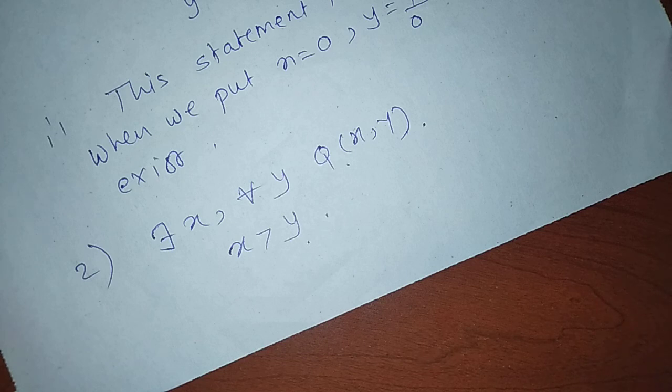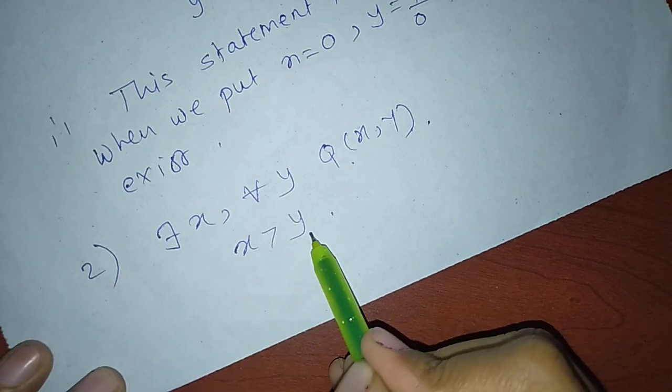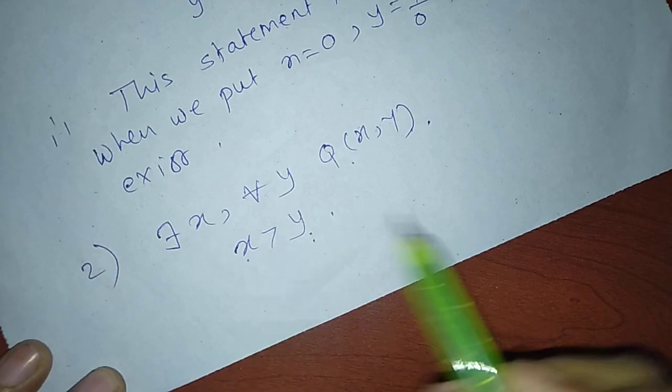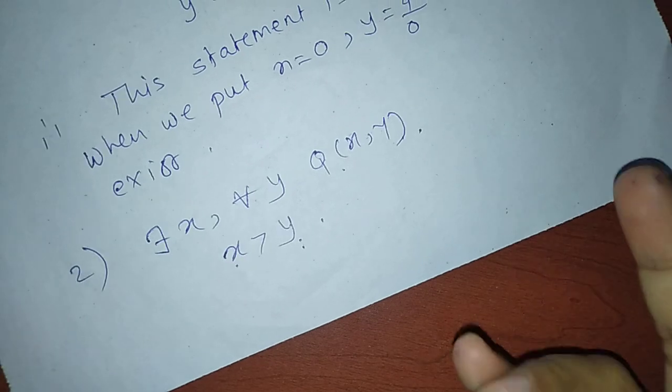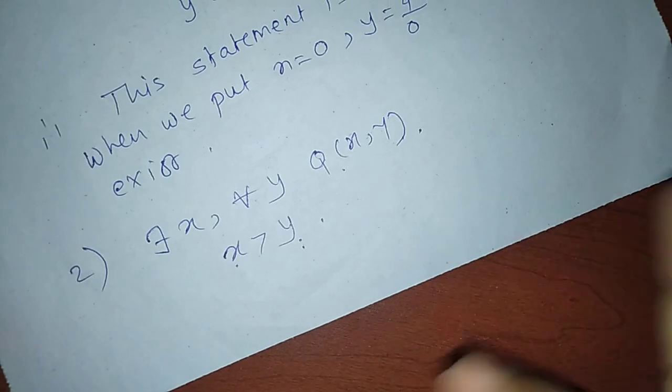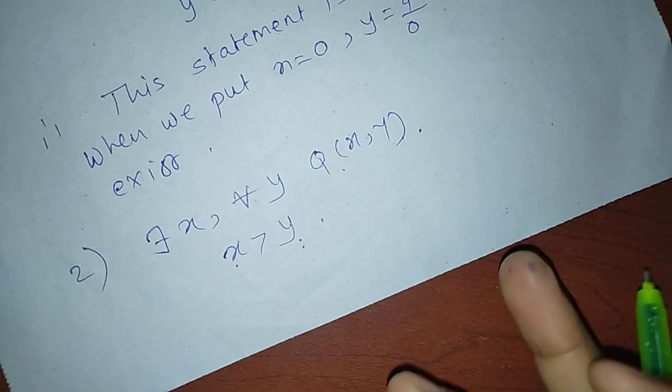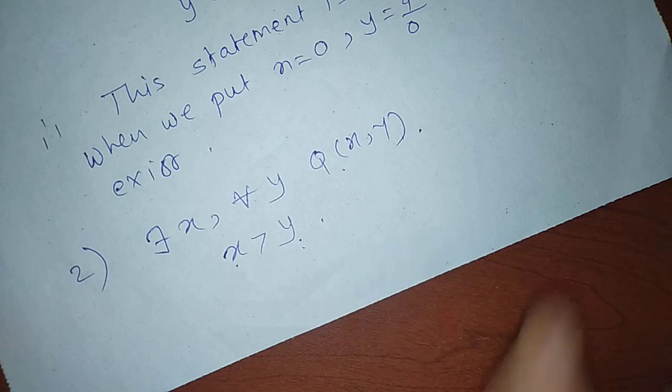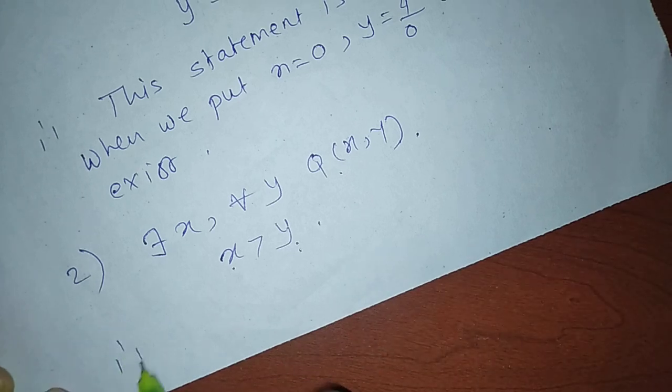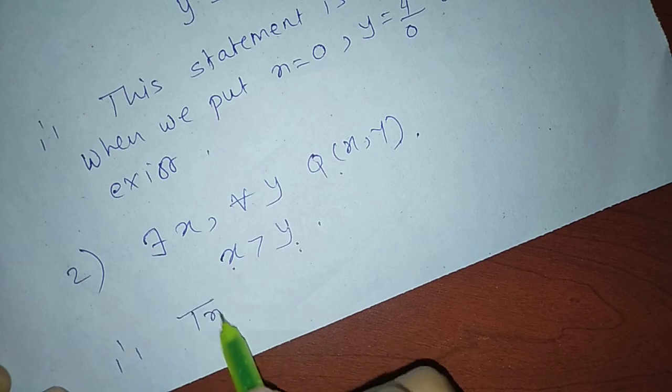So the given statement is true. When we put y equal to 4, here x equal to 5, meaning 5 is greater than 4. For every value of y there exists x belongs to R such that x is greater than y. Therefore, the truth value is true.